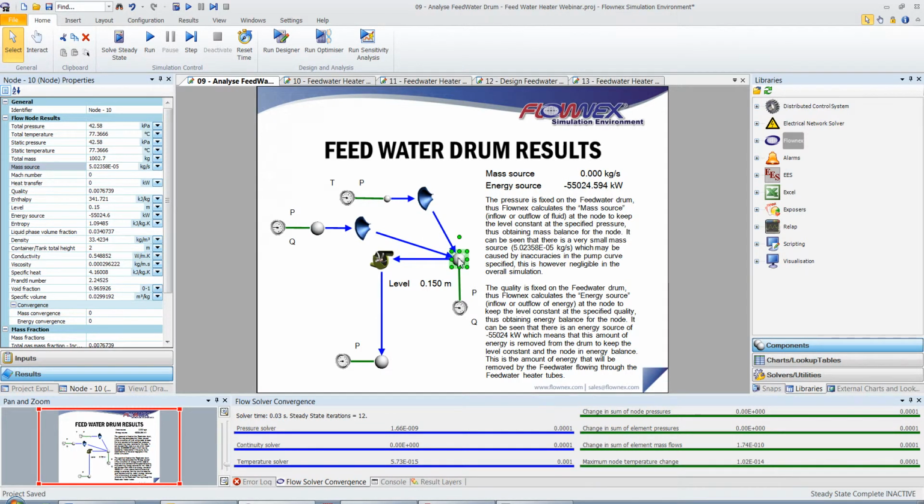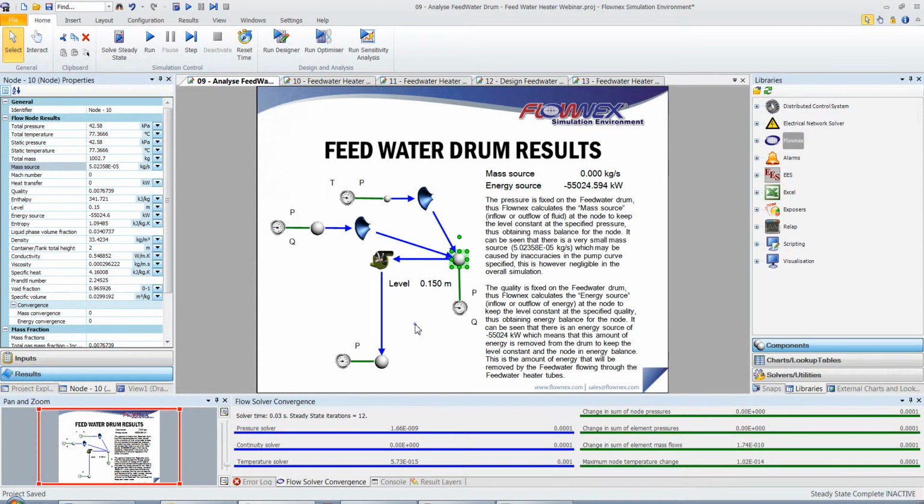It's 55,000 kilowatts. This is the outflow of energy required at the node to keep the level constant at the specified quality, thus obtaining energy balance for the node. And this is essentially the amount of energy that will be removed by the feed water flowing through the Feedwater heater tubes.